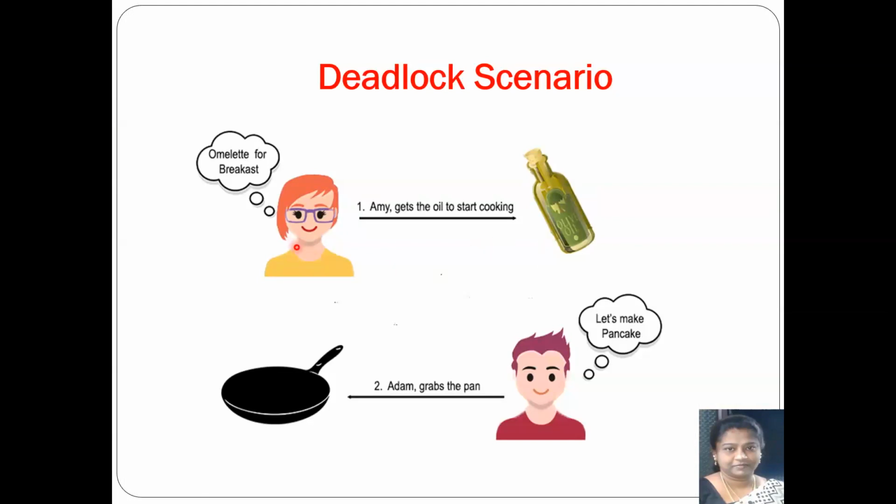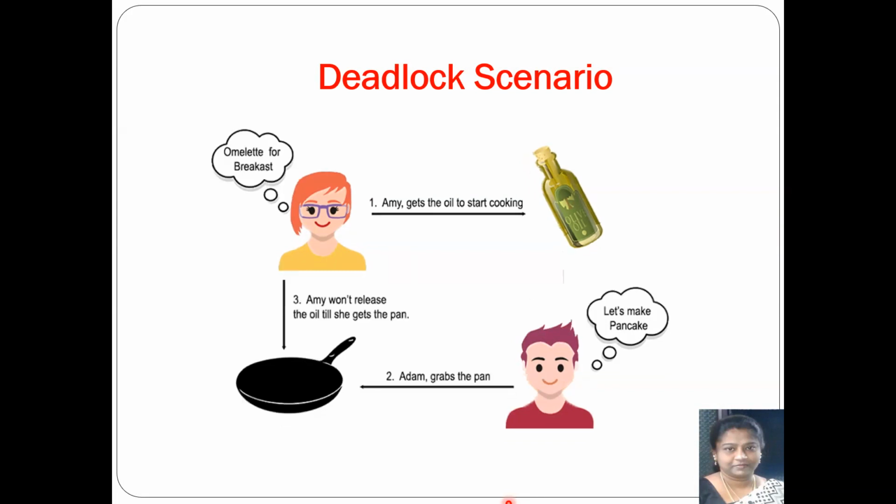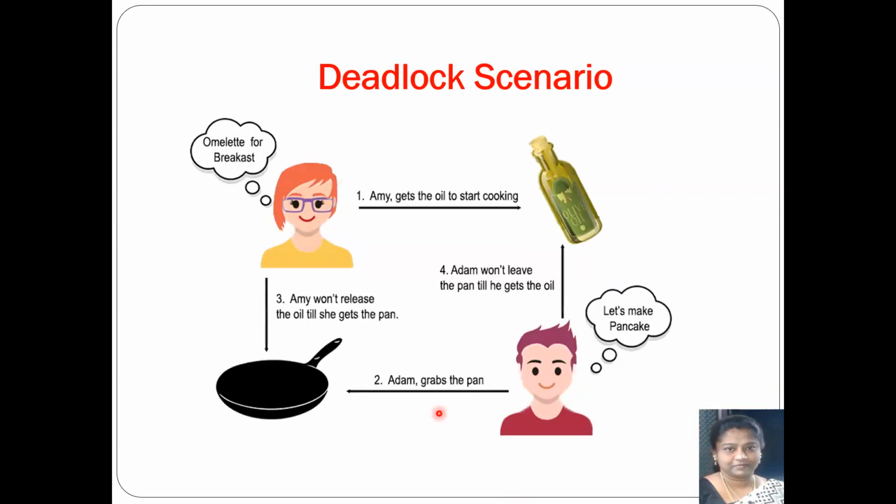So what is actually Amy doing? Amy is holding the oil and waiting for the pan. And Adam is holding the pan and waiting for the oil. Now let's see what they are waiting for. Look at step number 3. Amy won't release the oil till she grabs the pan. That is, Amy has got the oil with her. She wants the pan so that she can complete her omelette. So she's not going to release the oil. Similarly, Adam also is waiting for the oil. Hence, he will not release the pan. So look at step number 4. Adam won't leave the pan till he gets the oil.